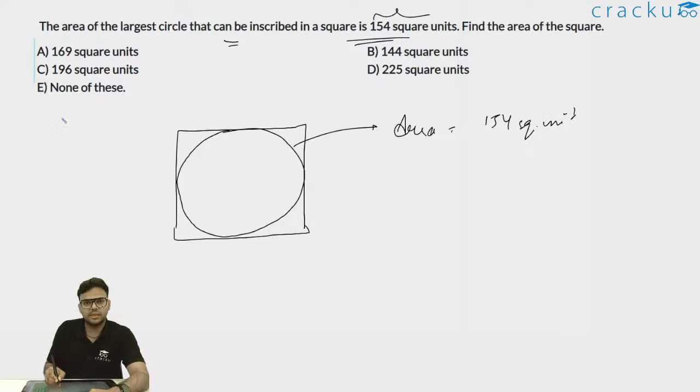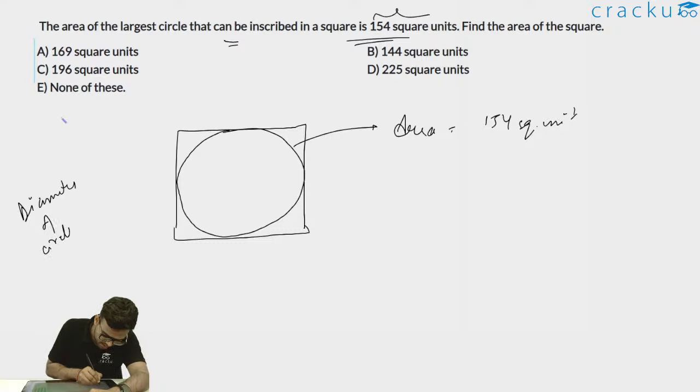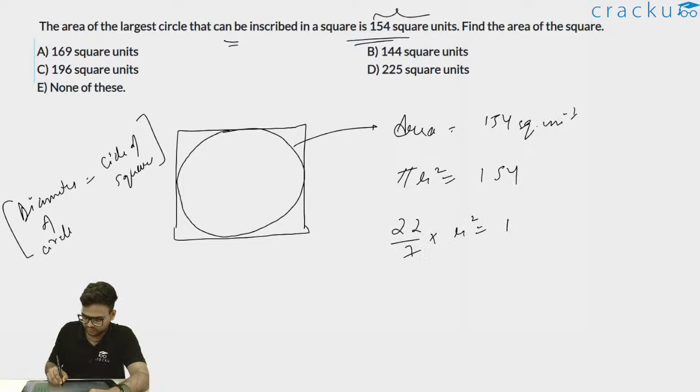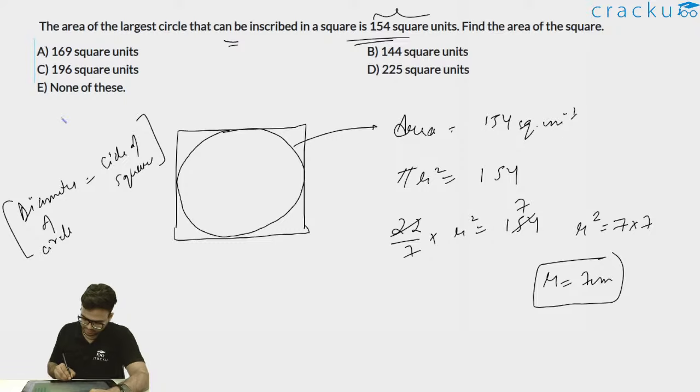Again, when the circle is inscribed in a square, the diameter of the circle is equal to the side of the square. Thus, area of circle can be written as pi r square. Pi r square is 154, pi is 22 by 7, into r square is equal to 154. This 22 goes 7 times, so r square is equal to 7 into 7, which is 49, and thus r is equal to 7 centimeter. Now if radius is 7 centimeter, my diameter will be 2r, which is equal to 14 centimeter.